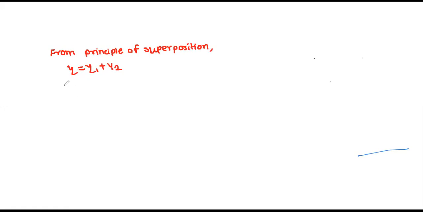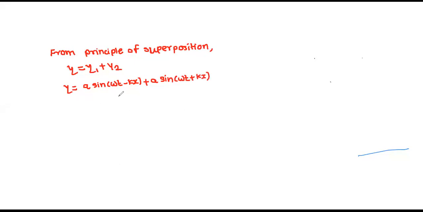So here, y is equal to, what is the y1 value we are having? We are having y1 as a sin(omega t minus kx), plus this y2 value. Y2 is what? A sin(omega t plus kx).